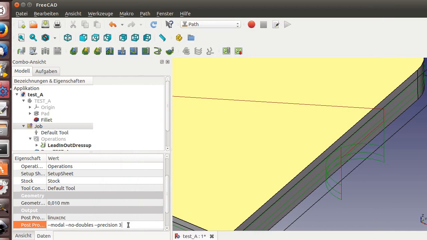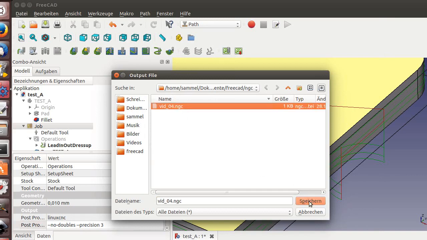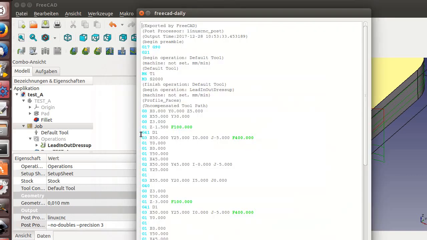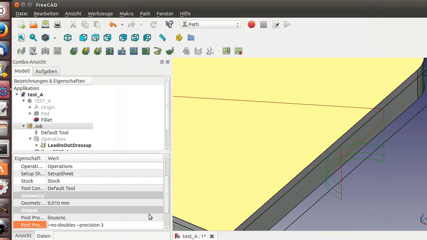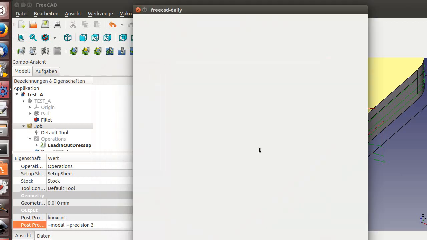And if you say, let's undo modal and generate, then every line will hold the G-code command instead of going through as standard. I will go back if I can, yes, and no-doubles will give you a G-code that has in every line the number from the previous axis.